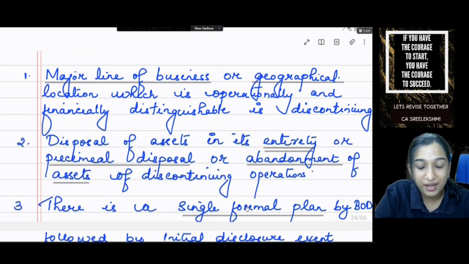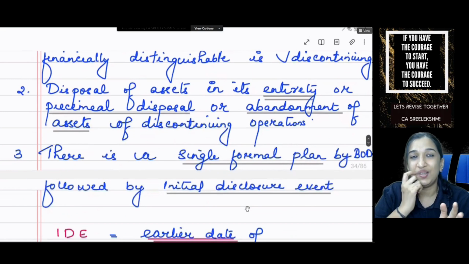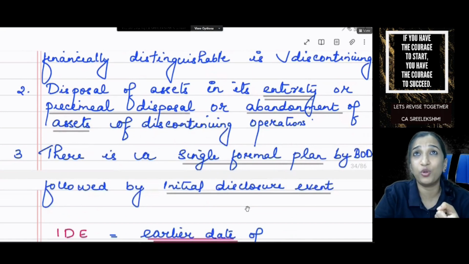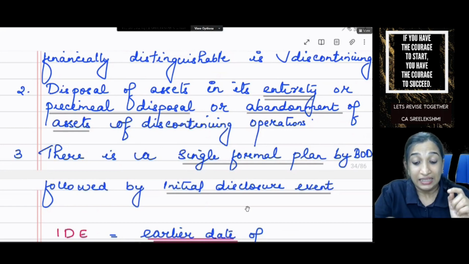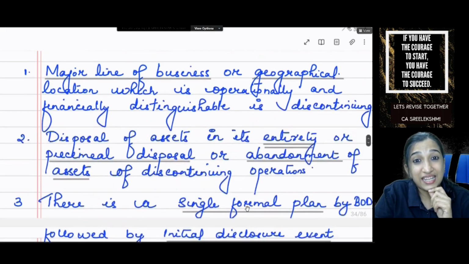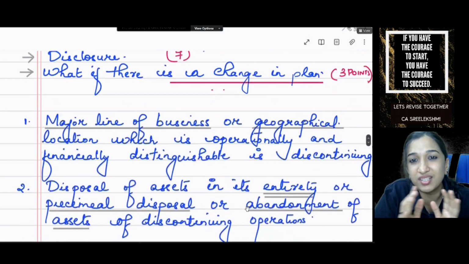Or abandonment of assets. So, major line of business, geographical location which is operationally and financially distinguishable is discontinuing, and disposal of assets in its entirety, piecemeal disposal or abandonment of assets. Then the standard says this is what a discontinuing operation is.